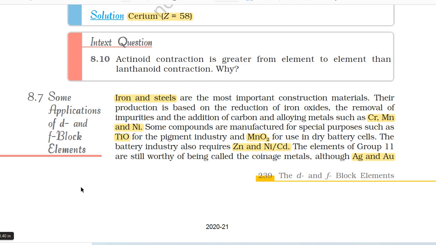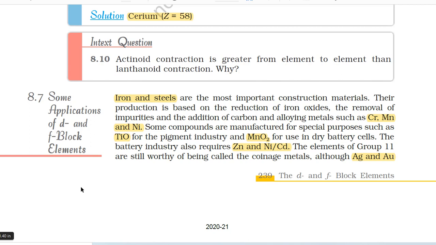8.7. Some applications of d and f block elements. Iron and steels are the most important construction materials. Their production is based on the reduction of iron oxides, the removal of impurities, and the addition of carbon and alloying metals such as chromium, manganese, and nickel. Some compounds are manufactured for special purposes such as TiO2 for the pigment industry and MnO2 for use in dry battery cells. The battery industry also requires zinc and nickel-cadmium.